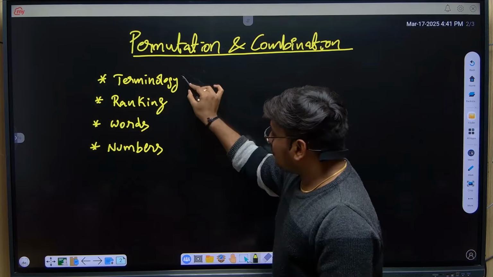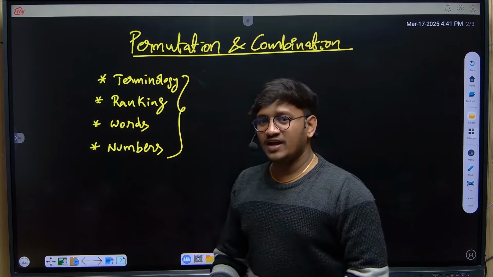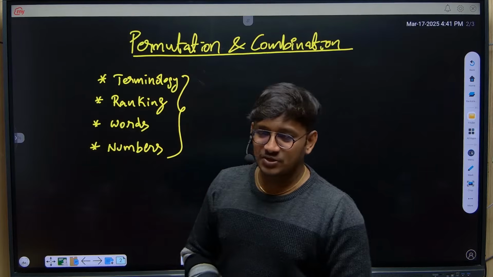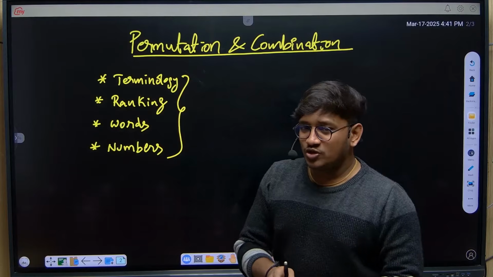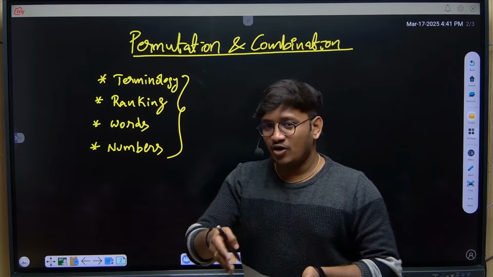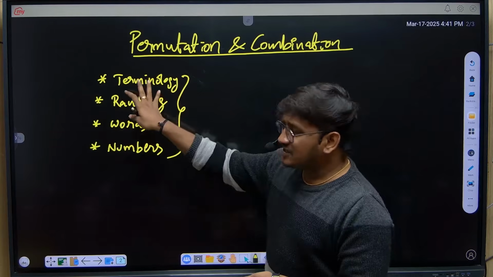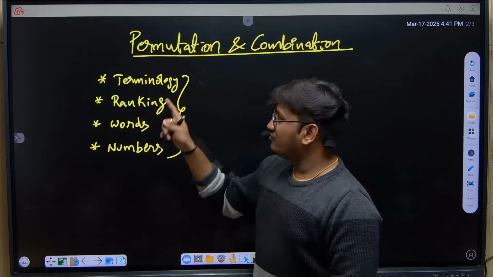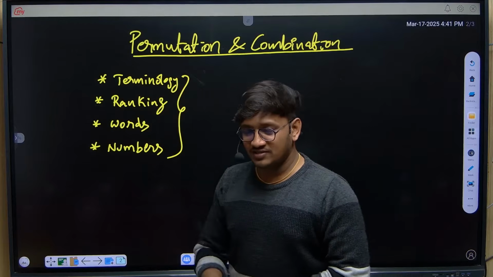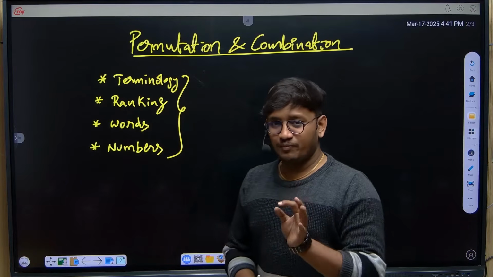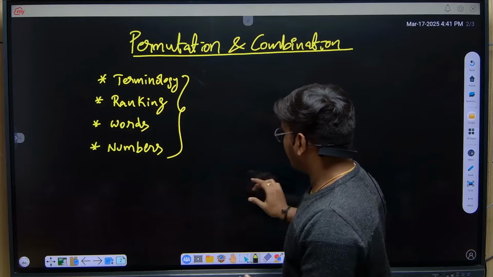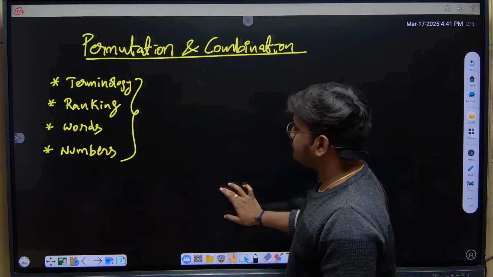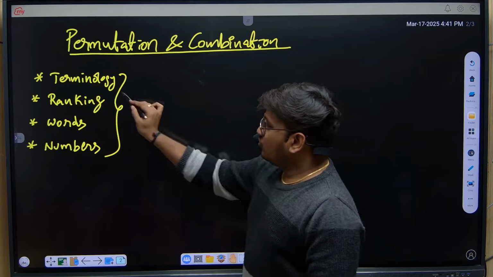After knowing all these four segments, I will give you a question which was asked in the last TCS NQT exam. I'm not sure whether you will get the same type of question or a different type of question, but I'll give you a few inputs in this half an hour to 40 minutes of our session from the concept of permutations and combinations. After that, we'll discuss probability. Now, let's talk about terminology.